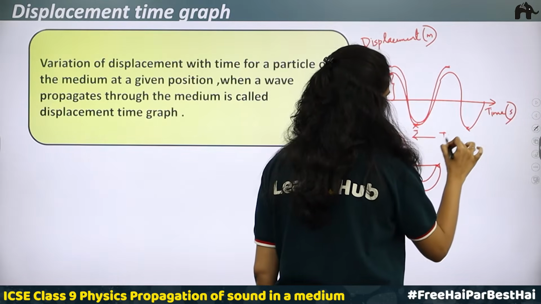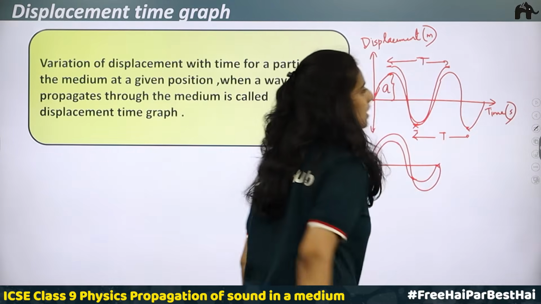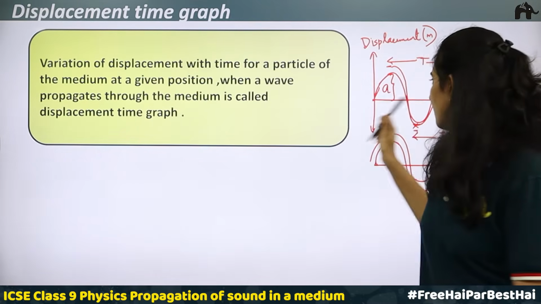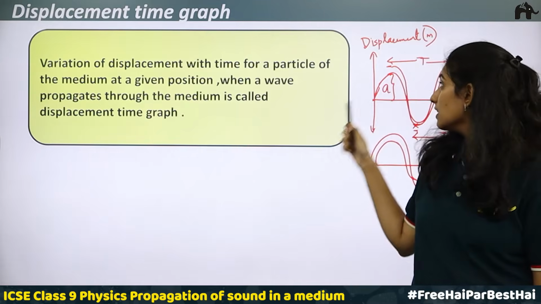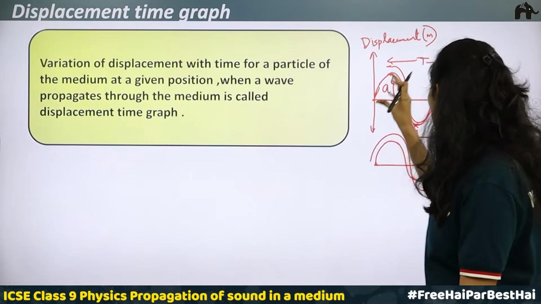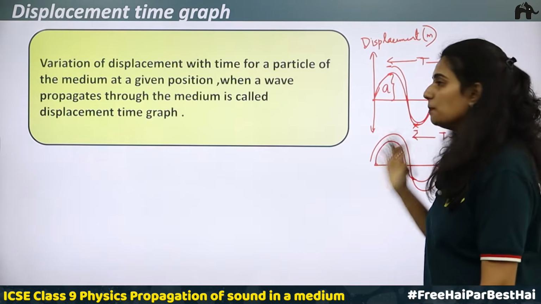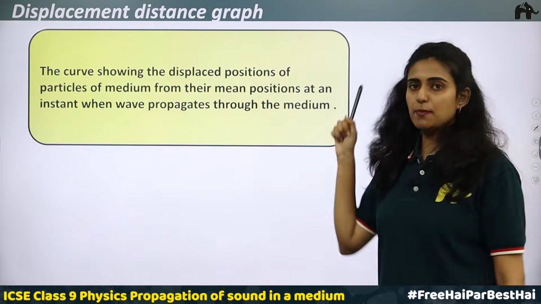So here this is time period, or this is time period, because time is now taken along the x-axis and displacement is along the y-axis. So here we are able to represent the amplitude and the time period on the graph. Okay, on the curve we are able to plot it. Next is the displacement distance graph.